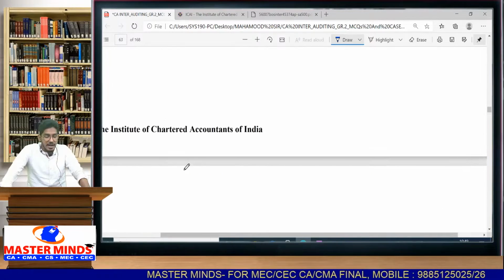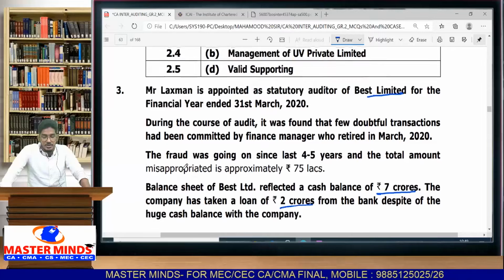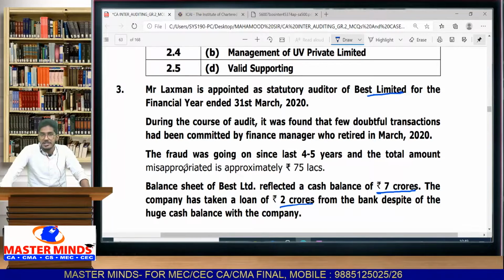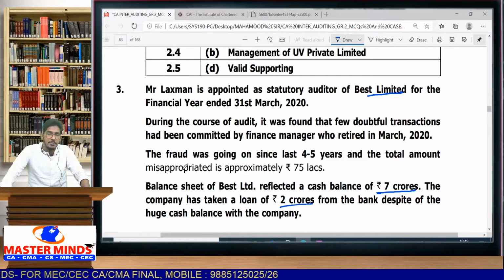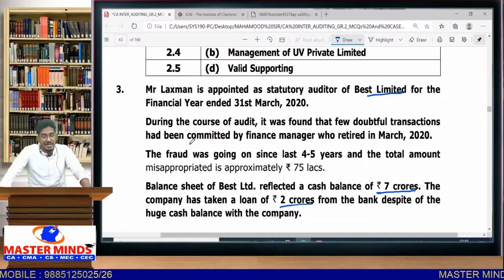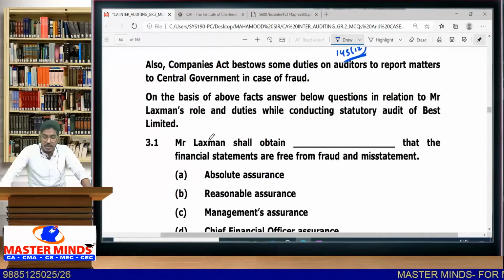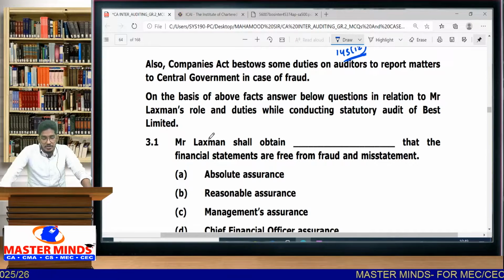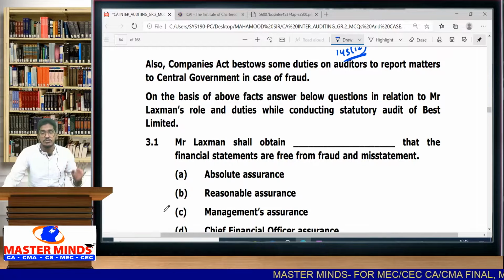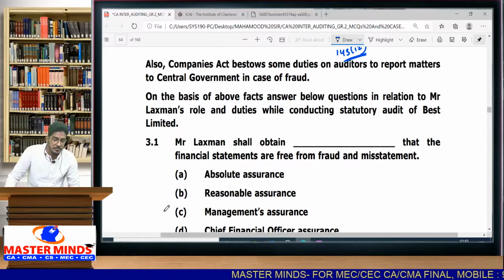So if we summarize the facts of the case, there is a company, BEST Limited, for which Mr. Lakshman has been appointed as statutory auditor. A finance manager retired during the period. There was a fraud happening for the last 4-5 years, and the amount involved is 75 lakhs. In addition, the company has a cash balance of 7 crores, yet they have taken a loan of 2 crores. And there are some responsibilities of the auditor under the Companies Act regarding fraud reporting. On these facts, they are asking you some questions. Let us try to answer.